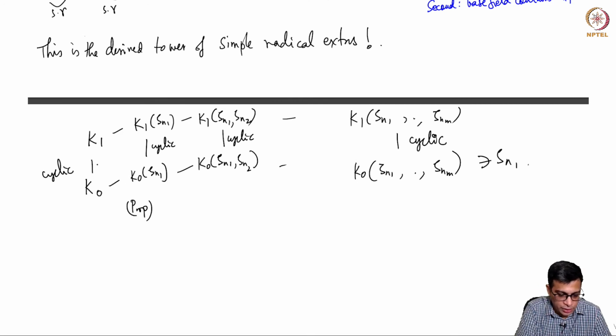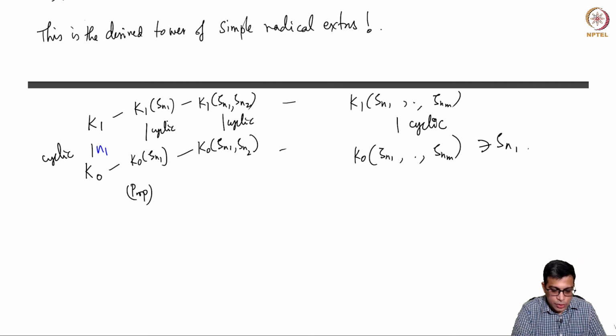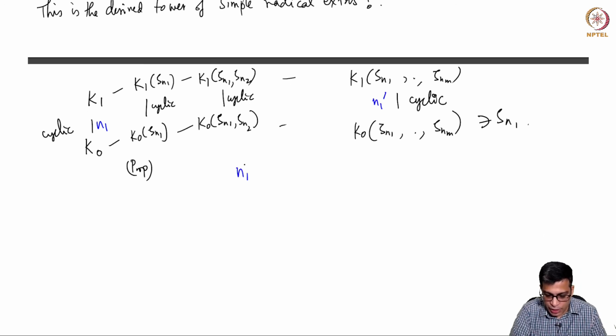And now remember, this is an extension of degree n1. So this is a divisor of n1 by the proposition that we proved. So whatever this n1 prime is, n1 prime divides n1.